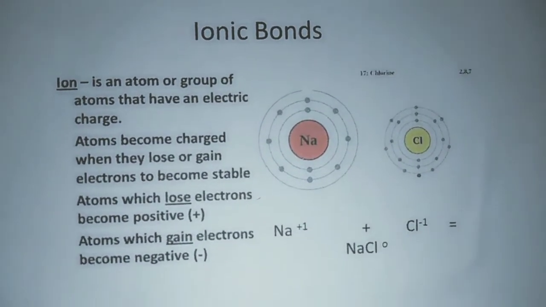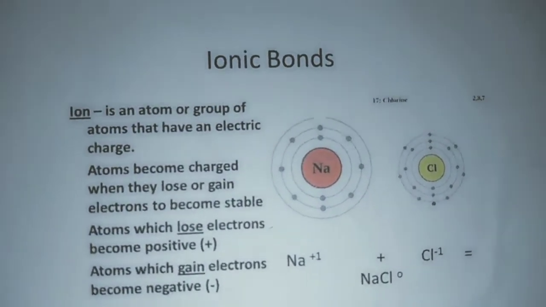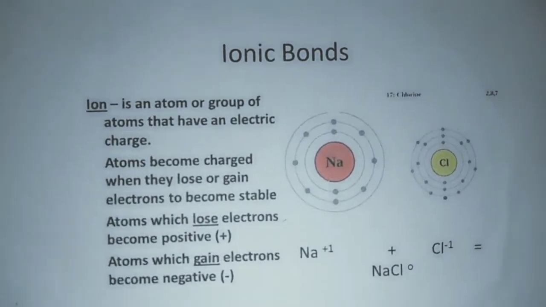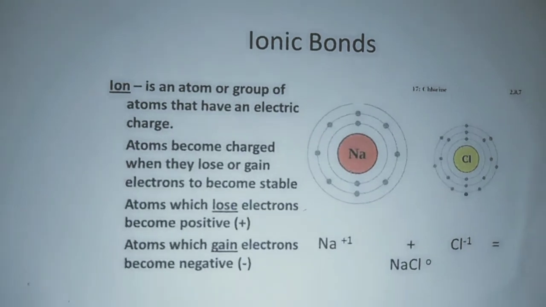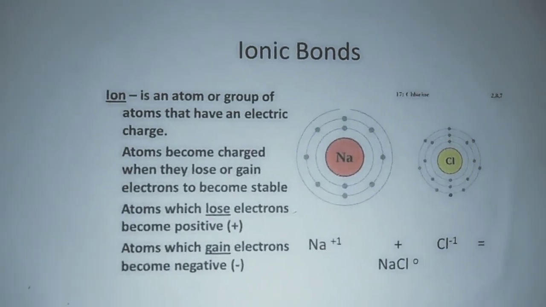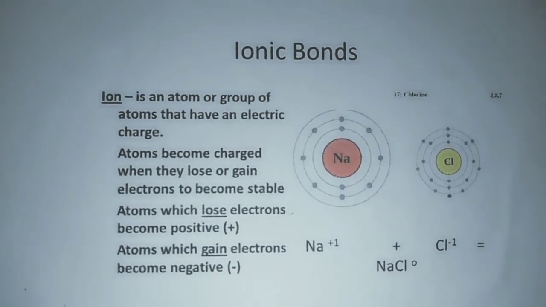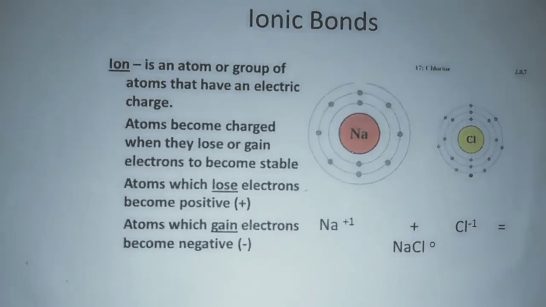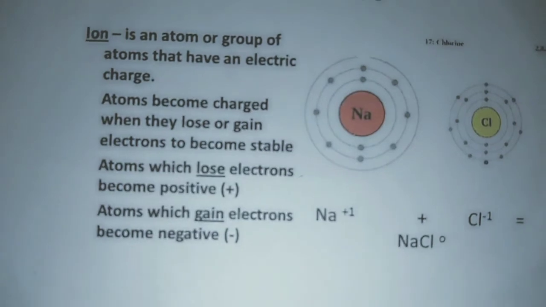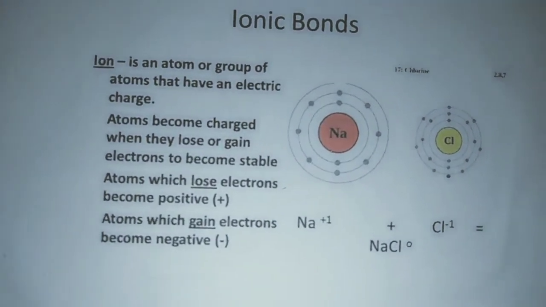Ionic bonds. An ion is an atom or group of atoms that has an electric charge. Atoms become charged when they lose or gain electrons to become stable. Atoms which lose electrons become positive. Atoms which gain electrons become negative.